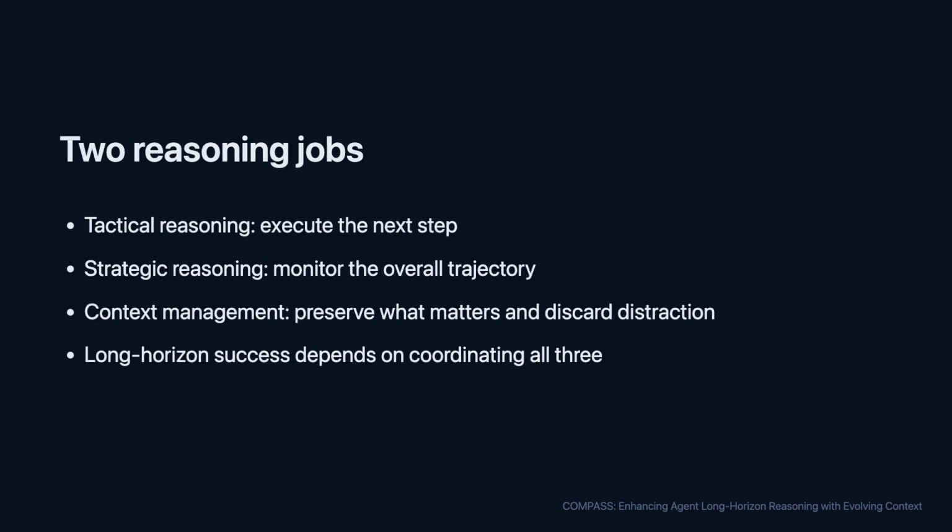The paper separates two kinds of reasoning. Tactical reasoning is the step-by-step work. Choose a search query, call a tool, read the result, and continue. Strategic reasoning is higher level. Ask whether the current plan is still sensible, whether the agent is looping, whether evidence is contradictory, or whether the answer is already verified. Long-horizon tasks fail when these two jobs are mixed into one overloaded context.